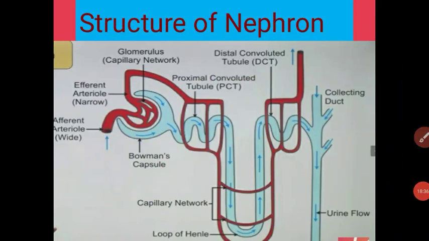In the next video I will explain the function of the nephron, meaning how the nephron is the functional unit of the kidney, how blood is purified in the nephron, how urine is formed in the nephrons, and where it is transferred. I will explain in my next video.